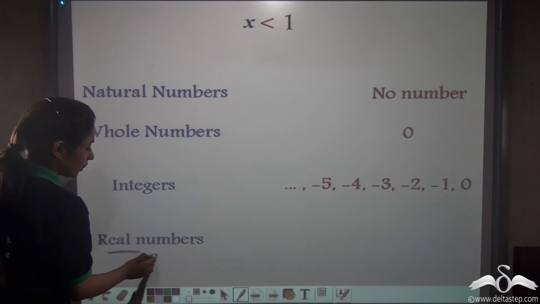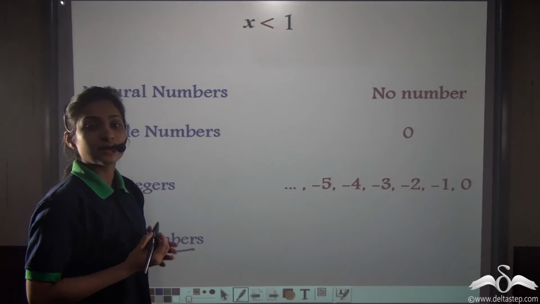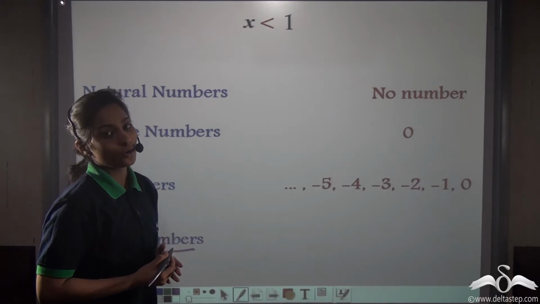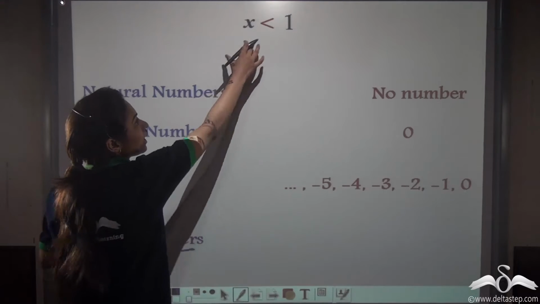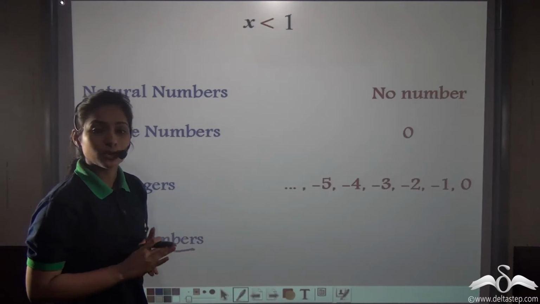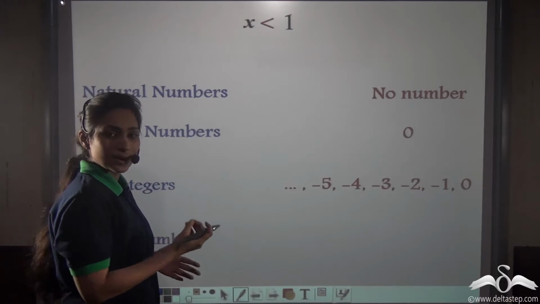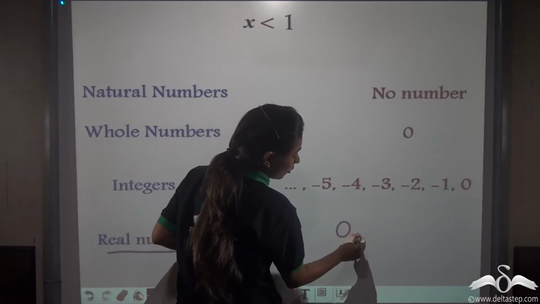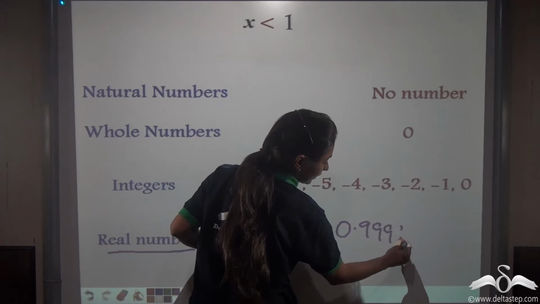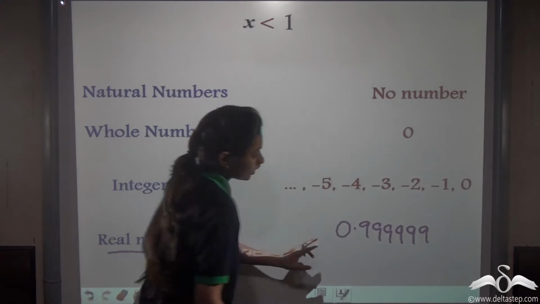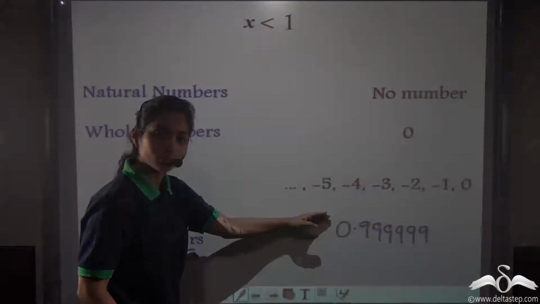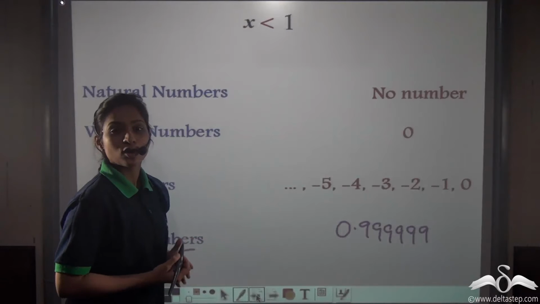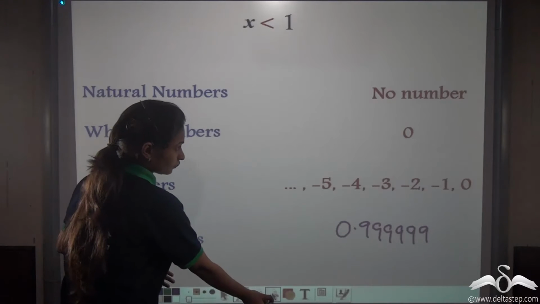What about real numbers? What if x is a real number? Well, you know, you can write many numbers which are real numbers and less than 1. It is not possible to list all of them. Let me list at least some. Say 0.999999 is a real number that is less than 1. Now this can continue.